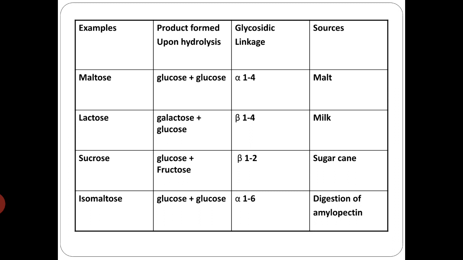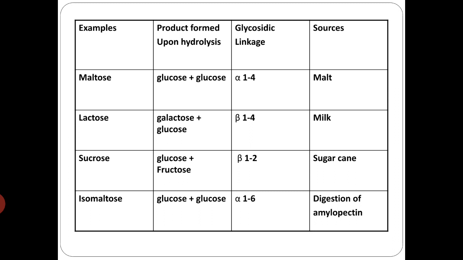Whereas sucrose is one molecule of glucose plus one molecule of fructose, and the linkage between these two is beta 1,2 glycosidic linkage. The source here is sugarcane or table sugar. And isomaltose is made up of two glucose molecules with the linkage alpha 1,6.